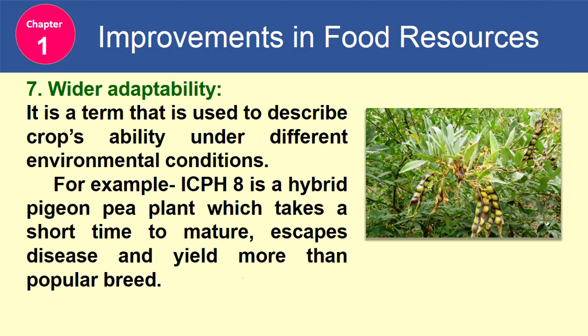Seventh is wider adaptability. It is a term that is used to describe crops' ability to grow under different environmental conditions. For example, ICPH 8 is a hybrid pigeon pea plant which takes a short time to mature, escapes disease, and yields more than the popular breed.